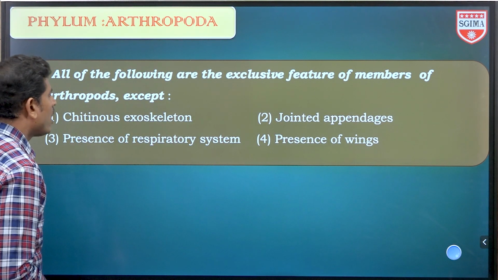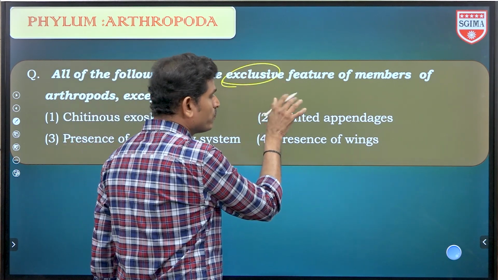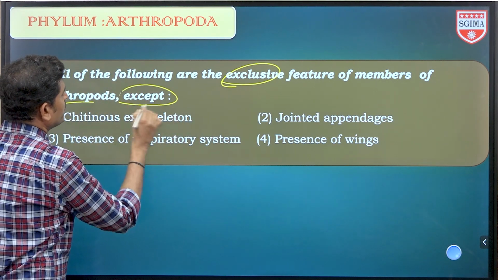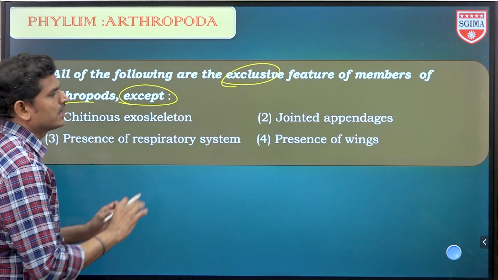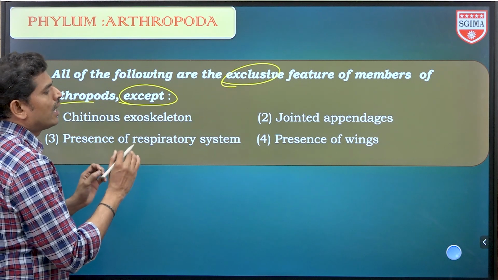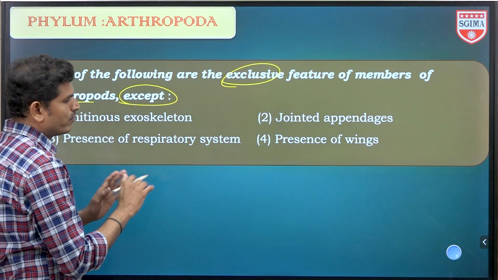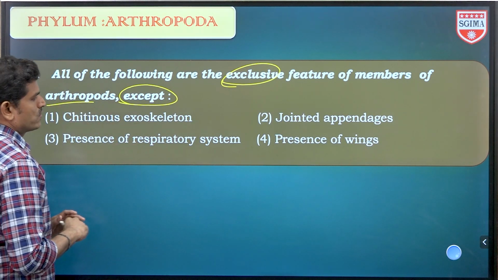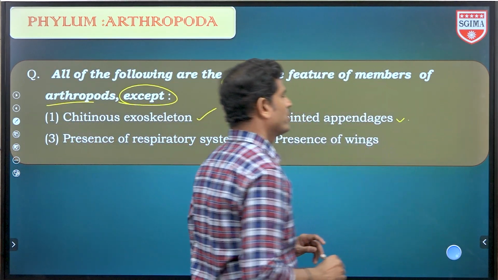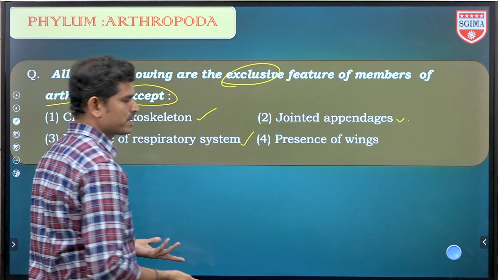Next one: all of the following are exclusive features of the arthropods except. Exclusive feature means those are present in all organisms of that phylum. There is no exemption. Here, one character has some exemptions. So what is that character? Chitinous exoskeleton, all contain the chitinous exoskeleton. Jointed appendages, all contain jointed appendages because they are arthropods. Next one is presence of a respiratory system. A respiratory system is compulsory, otherwise it will die.